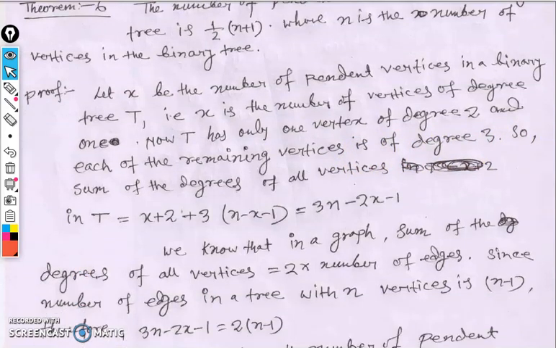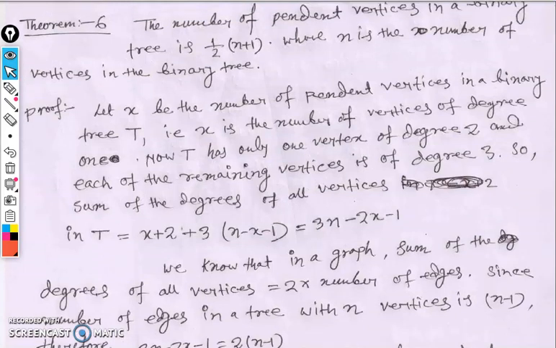So if we sum the degrees of all the vertices, first, x pending vertices whose degree sum is x, one vertex whose degree is 2, and the remaining vertices are of degree 3. Therefore the degree sum should be 3 into, here n represents the number of vertices. Why do we subtract 1? Because one vertex whose degree is 2 is already added, and x is the number of pending vertices. So the number of vertices whose degree is 3 is n minus x minus 1. After calculation the result becomes 3n minus 2x plus 1.